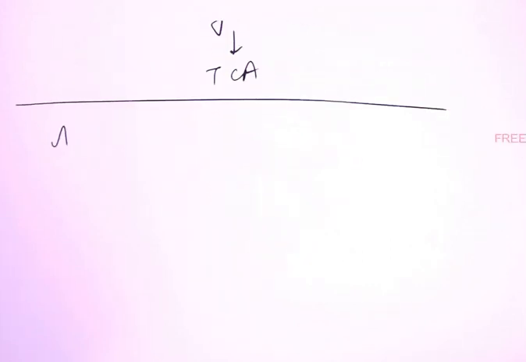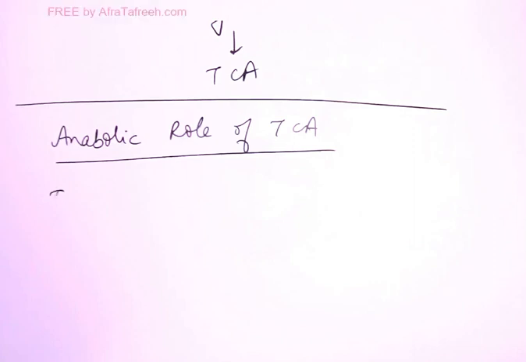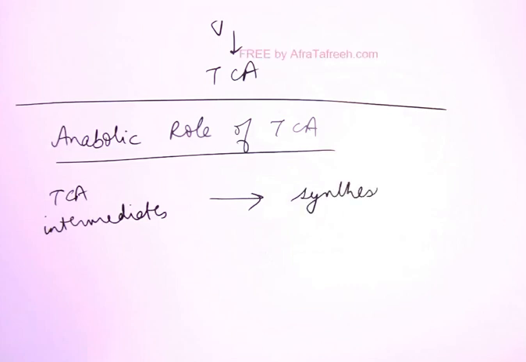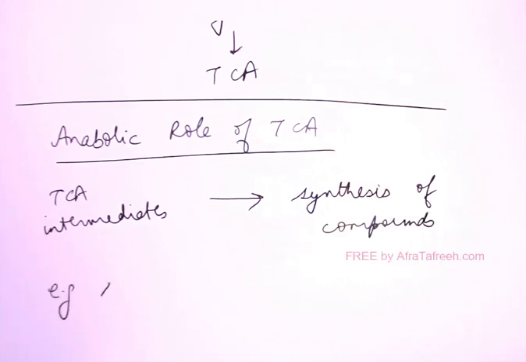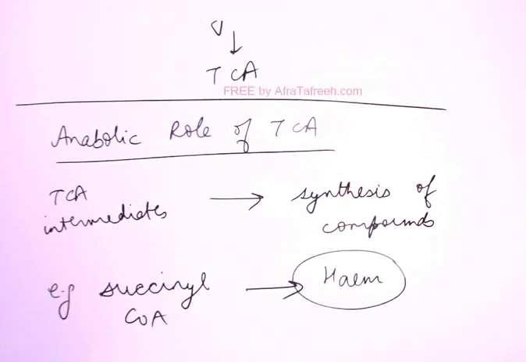Now what is the anabolic role of TCA? Anabolic means synthesis, because many TCA intermediates are used for the synthesis of important compounds in the body. For example, succinyl-CoA is an intermediate of the TCA cycle, which is used for the formation of heme.